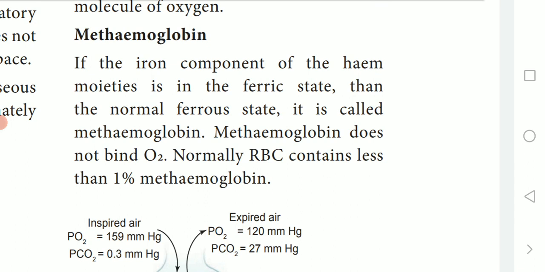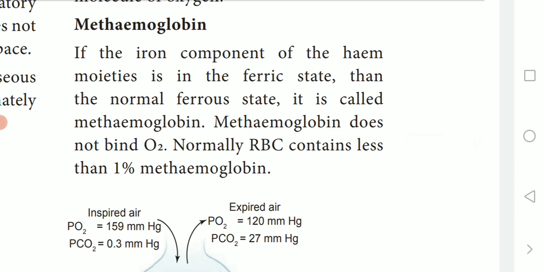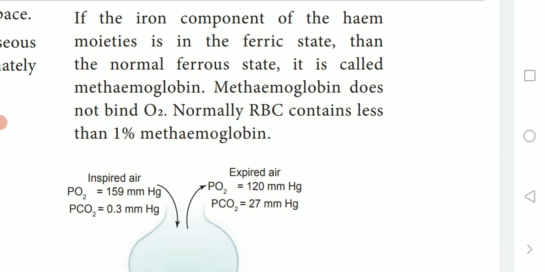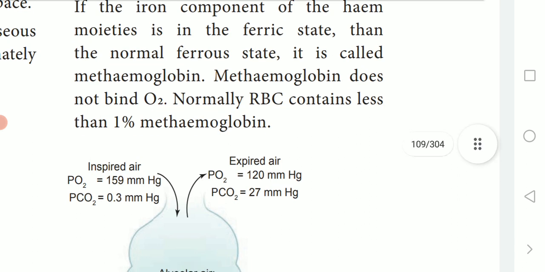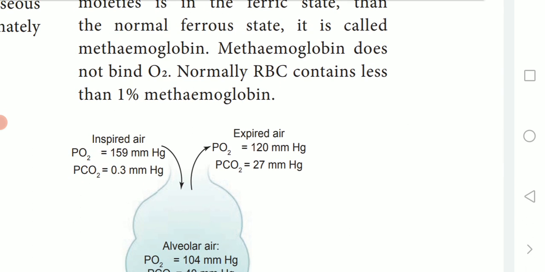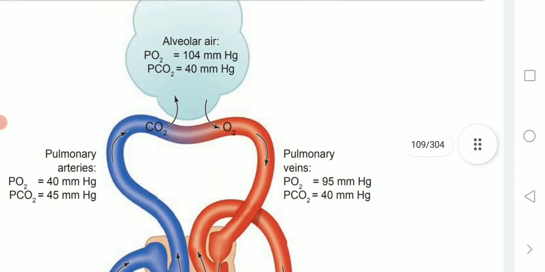Okay, next one is methemoglobin. If the iron component of heme is in the ferric state, rather than the normal ferrous state, it is called methemoglobin. Okay, that is the ferric state. In the blood, it must be in the ferrous state. That's the normal position in the blood.